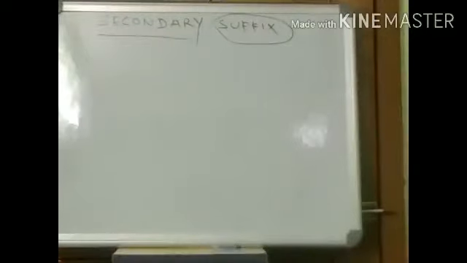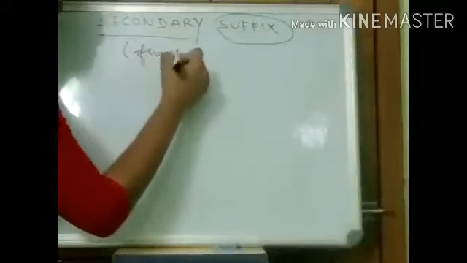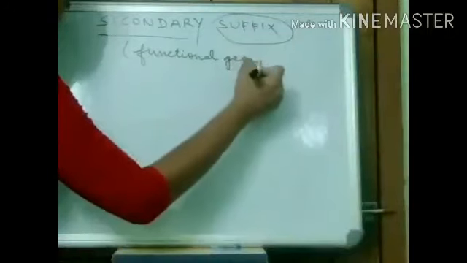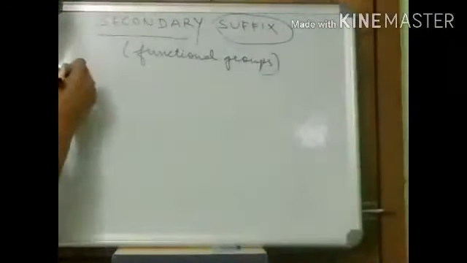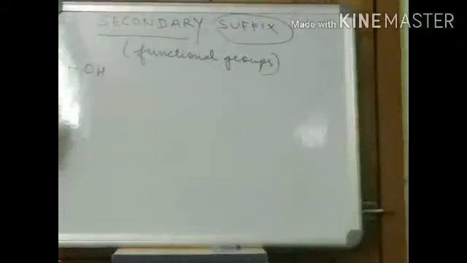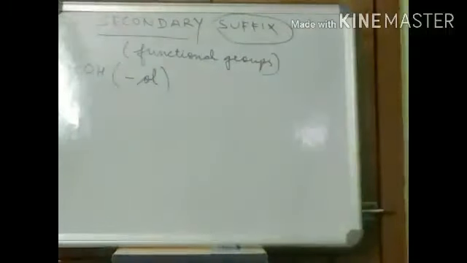We all know this convention. So this is for your functional groups. I have taught about functional groups in the previous classes. Like we have OH. So this will have the suffix "ol".